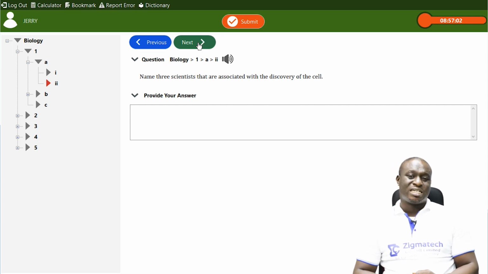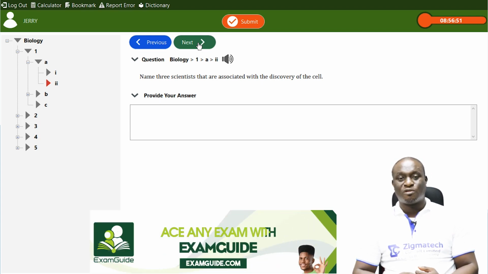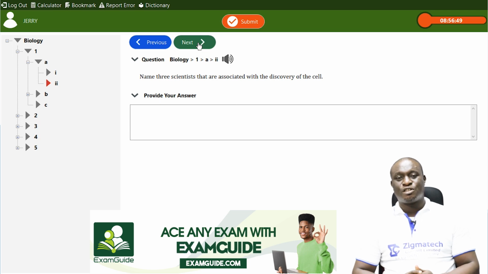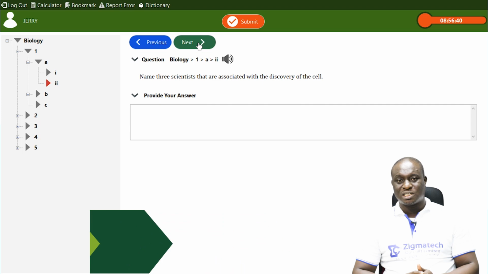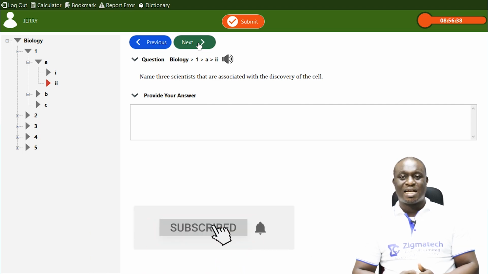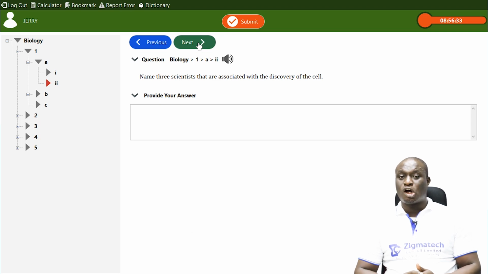In fact, based on their discovery, scientists have put together what we call the cell theory. One of them is that the cell is the basic structural unit of life. Another cell theory states that there is no life apart from the life of a cell. All living organisms are made up of cells. Cells can also exist either as unicellular or as multicellular. And another one is that cells come from previously existing cells.